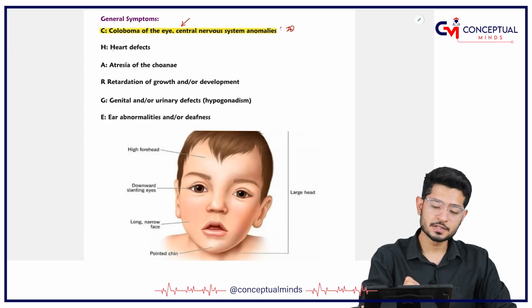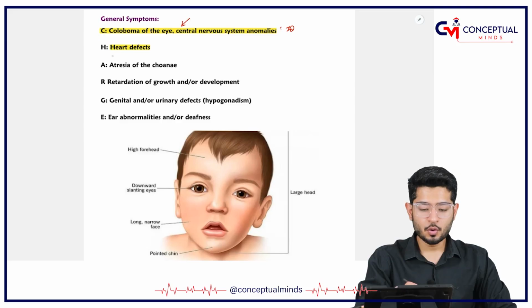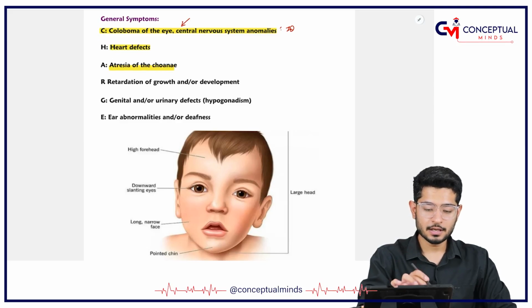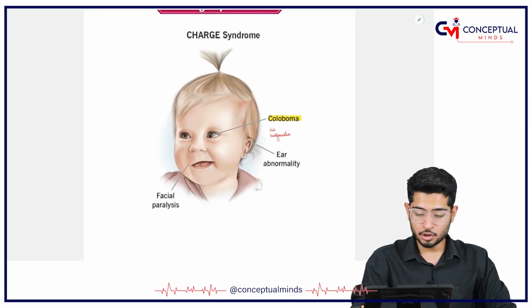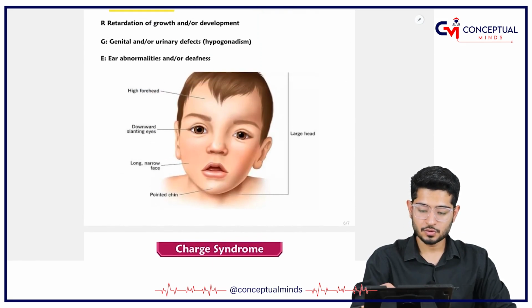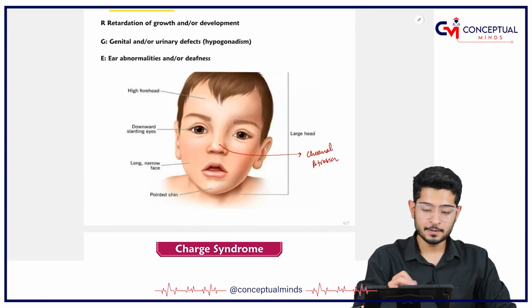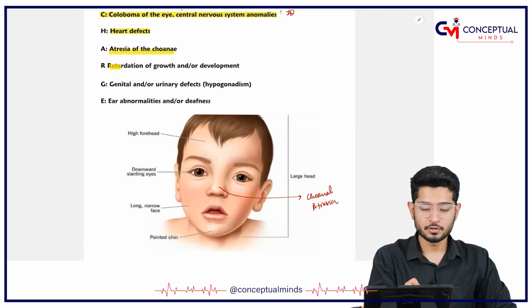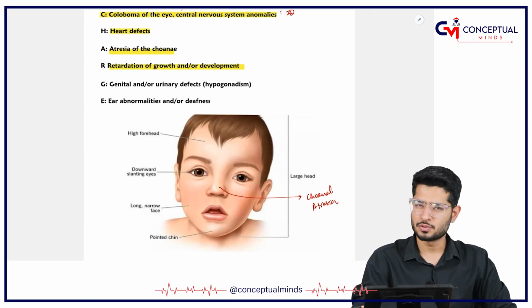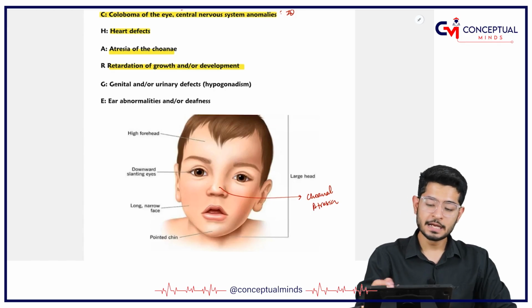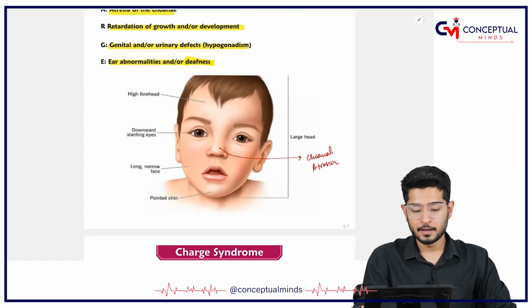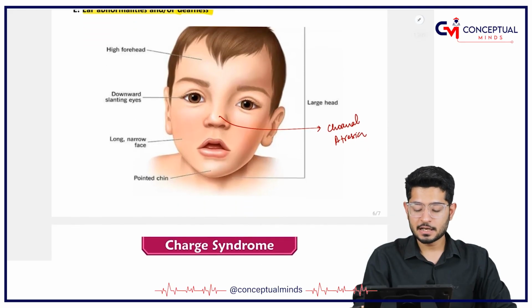Then of course CHARGE syndrome has heart disease. There is choanal atresia, which means there will be a nose problem. Then there will be retardation of growth and retardation of development. IQ is less in these patients. There are genital issues: hypogonadism, and some ear problems which can cause deafness as well. These are the important parts.